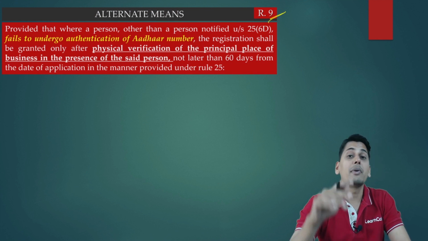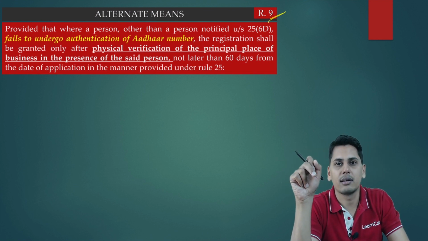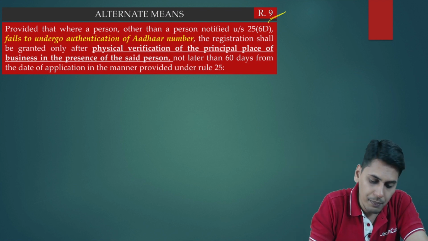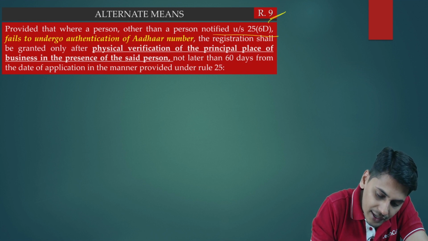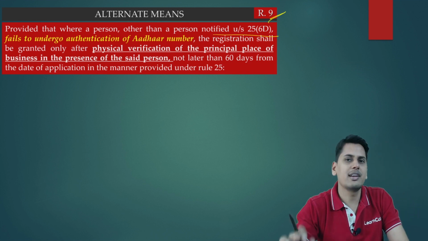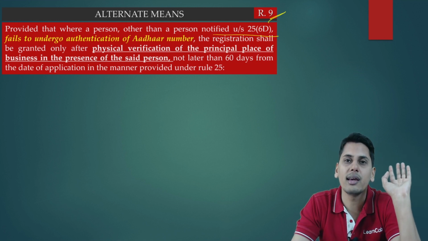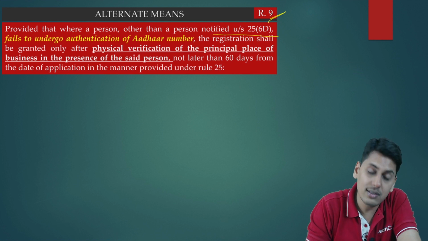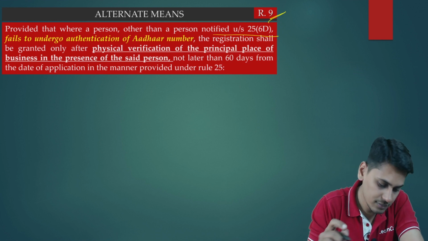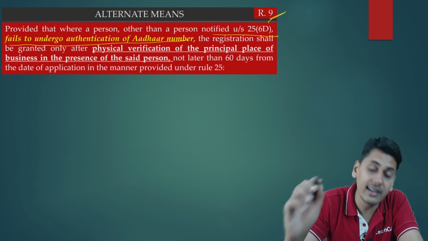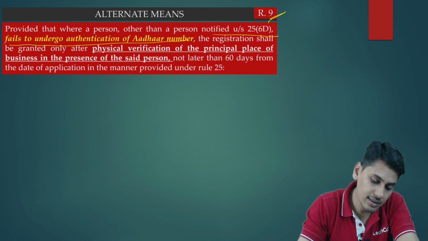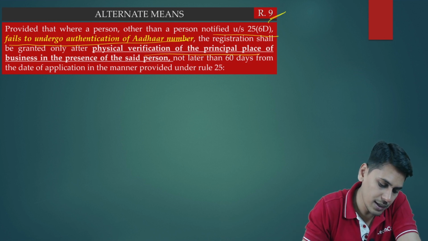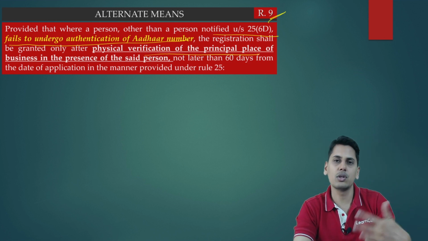this is rule number 9 prior to amendment. Let's have a look. Provided that where a person other than a person who is notified under 25(6)(d). What is 25(6)(d)? Those persons who are exempted from doing their Aadhaar authentication. So provided that where a person other than a person who is notified under section 25(6)(d) fails to undergo authentication of Aadhaar number, the registration shall be granted only after physical verification of principal place of business in the presence of said person. The rest story we'll see later on.